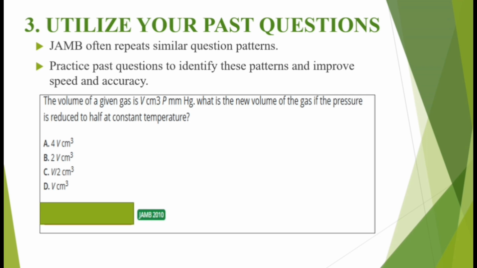So using your past question tells you about how they set their question so that you don't get to the hall and find things strange. Another thing is that practicing your past question helps you to identify patterns. Like I said, you know their patterns. So JAMB may not give you questions that have values. They might just give you with alphabets or algebra like this, and then you should be able to solve.